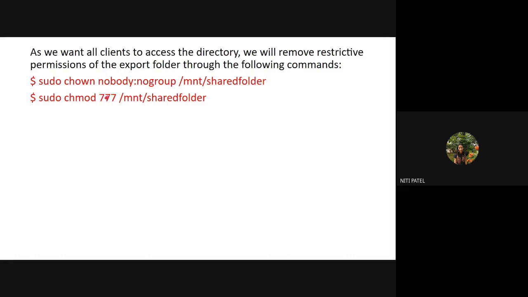So if it is 7, the user can perform that particular function. But if it is 0, the user cannot perform that function. Since all are 7, it is allowed to read, write, and execute. But if all are 0, it is neither allowed to read, nor write, nor execute. If one of them is 0 and the other is 7, wherever I have 7, I can perform that operation. So this is how I am changing the ownership and assigning the privileges to the directory which I want to share.